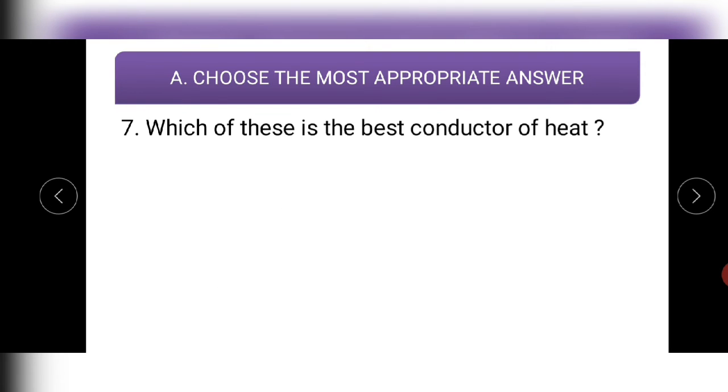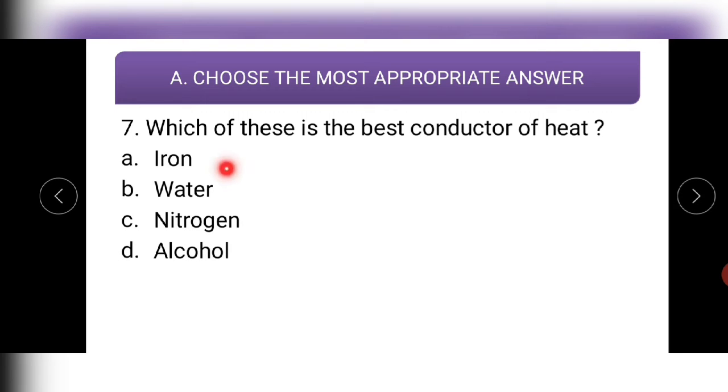Seventh question. Which of these is the best conductor of heat? Iron, water, nitrogen, alcohol. See, water, nitrogen and alcohol are basically liquids and gases. Nitrogen is a gas, but water and alcohol are liquids, and comparatively heat flows well in solids, especially if they are metallic solids. So the correct option should be iron. Let us see. Yes, this is the correct answer, iron.